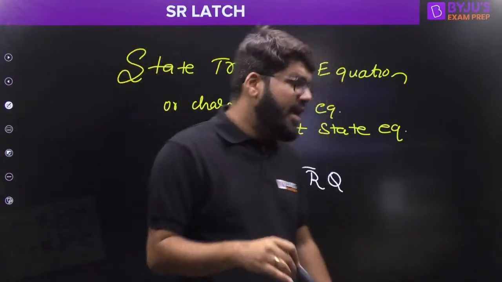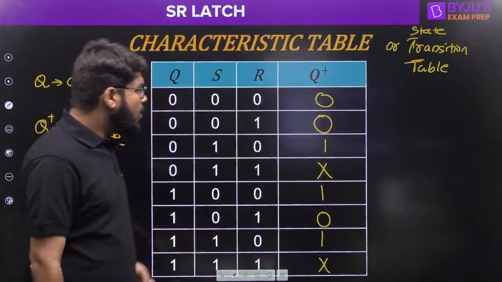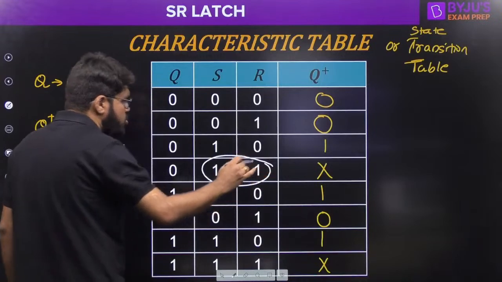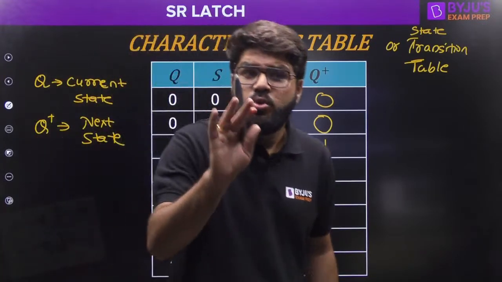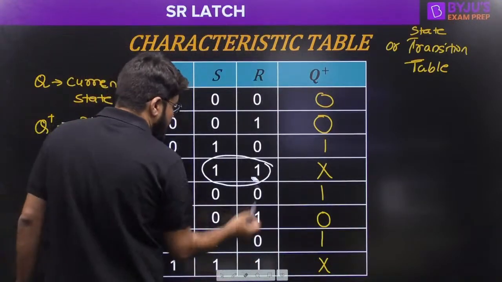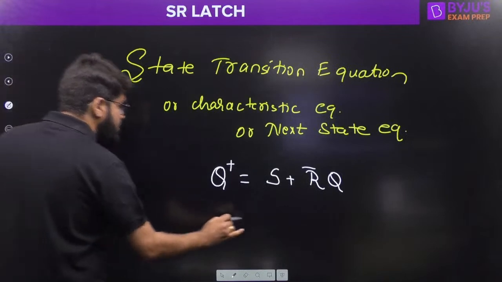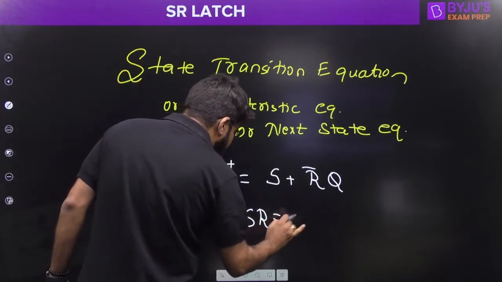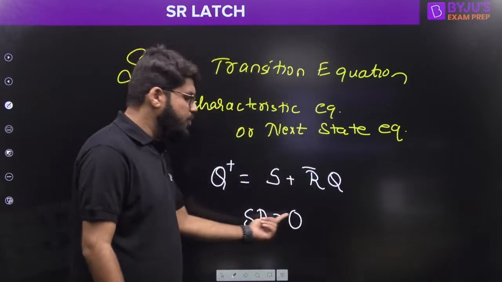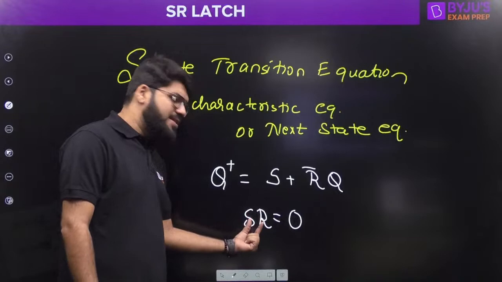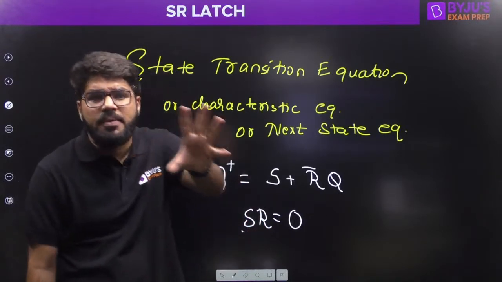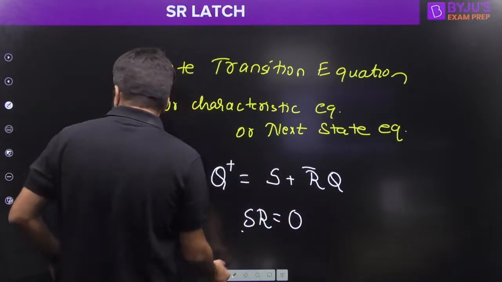But this has been derived considering don't care. Why did don't care occur? We have taken the don't care with the assurance that S and R both should not be equal to high at the same time. The user should ensure that S and R are both not high at the same time. That means the product of SR should be 0. That is one more condition to be added. When the product is 0, it will be either the 0-0 combination, the 0-1 combination or the 1-0 combination, but it cannot be the 1-1 combination.